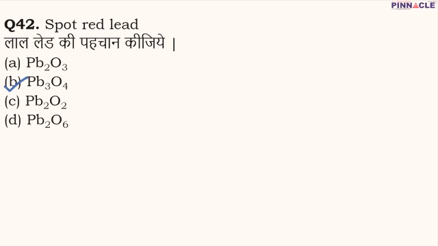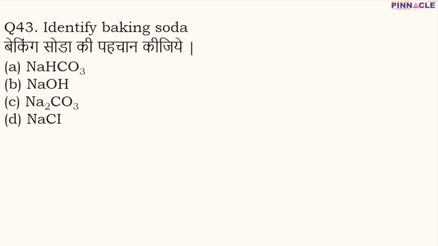Coming to question number 43. Question number 43 is identify baking soda. The chemical formula of baking soda is NaHCO3, that is sodium hydrogen carbonate. Sometimes it is also known as sodium bicarbonate. So A is going to be the correct option. NaOH is sodium hydroxide. Na2CO3 is sodium carbonate, and if we have 10 water of crystallization in it, then it will be known as washing soda. Then we have NaCl, which is common salt or sodium chloride.